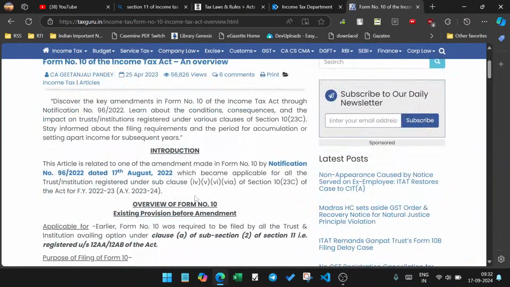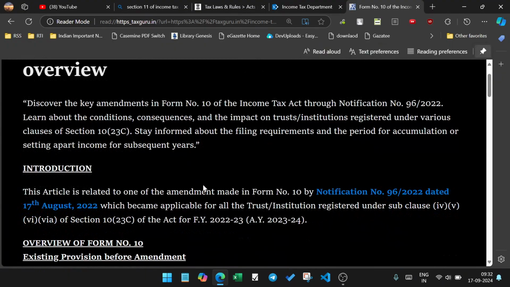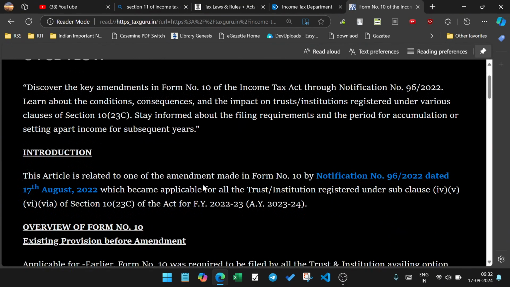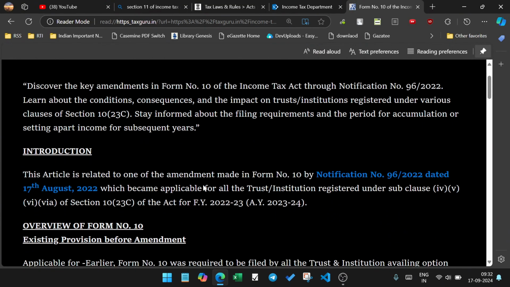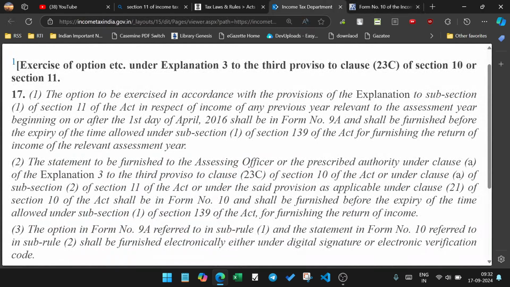So, on Section 10 of the Income Tax Act, the key amendment under Section 10 of the Income Tax Act, or Notification 9642, alone about the condition consequent on the impact on the trust institution and various other sections. Section 23. So, want to see the rules on exercising of some explanation through the provision of 23C, Section 23, Section 11.